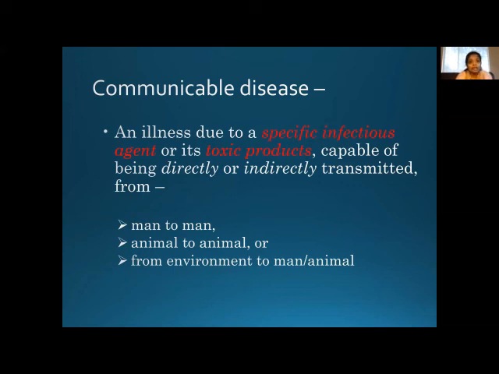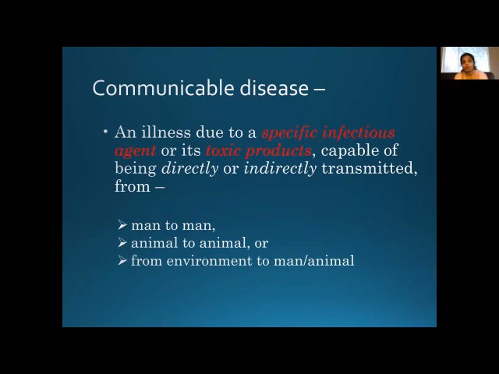An illness due to a specific infectious agent or its toxic products, capable of being directly or indirectly transmitted from man to man, animal to animal, or from environment to man or animal. This is similar to contagious disease, but there are some other specifications here.